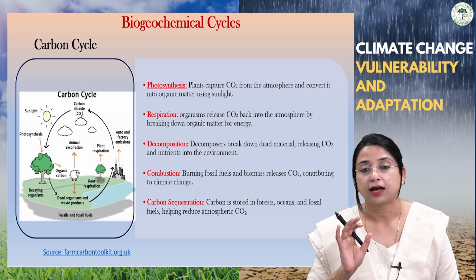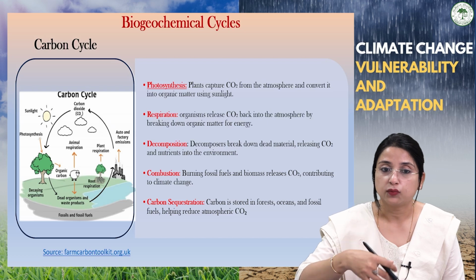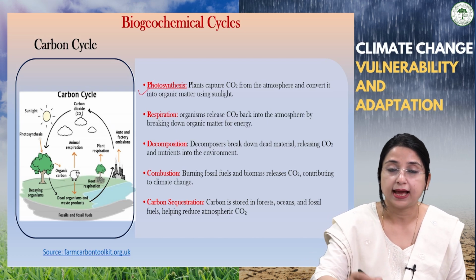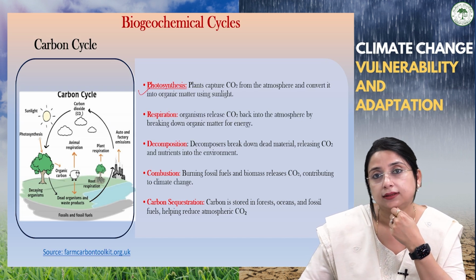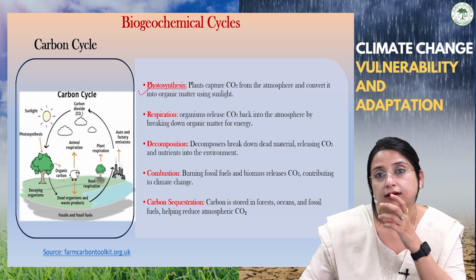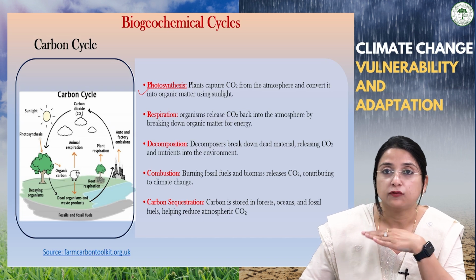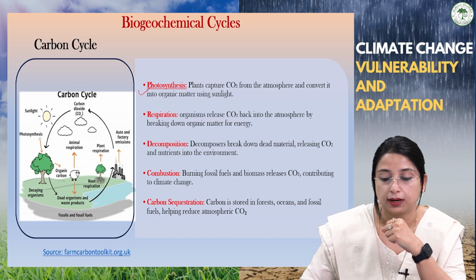When they use carbon dioxide in the presence of sunlight for producing food, for producing organic matter, that process is known as photosynthesis. That's why in the trophic level, the plants which produce their own food lie at the first trophic level, and they capture 100% of the energy and store it as biomass.